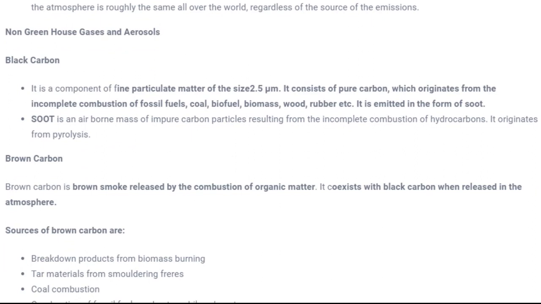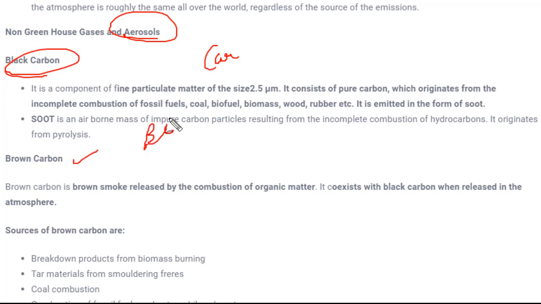Okay, now the next concept is non-greenhouse gases and aerosols. It's not only greenhouse gases that are responsible for increases in temperature; there are certain other components, like non-greenhouse gases and aerosols, which are responsible for climate change in the atmosphere, like black carbon. We have only seen carbon till now, but there are certain types of carbon also, like black carbon, brown carbon, blue carbon. So many types of carbon are there. When these carbons or aerosols are present in the atmosphere, they tend to reduce the temperature.